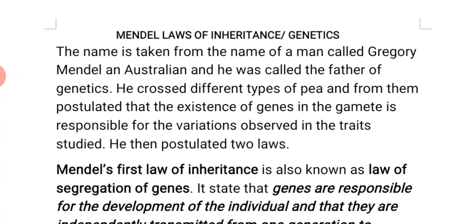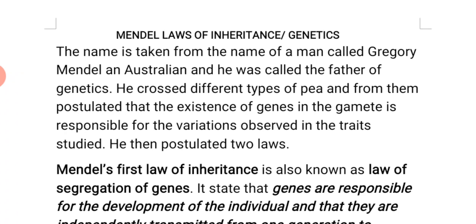Today we want to continue from where we stopped during our last contact. During our last contact we discussed terms used in genetics. Today we want to continue with Mendel's law of inheritance, or genetics. The name is taken from Gregor Mendel, an Austrian, who was called the father of genetics.